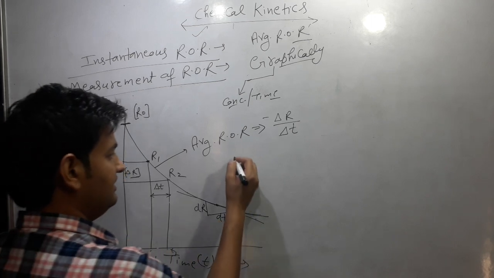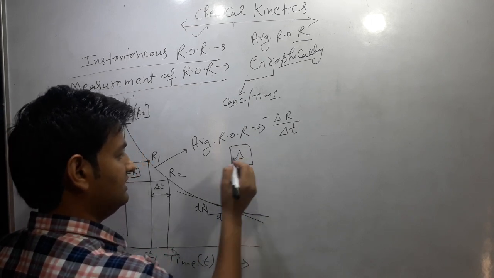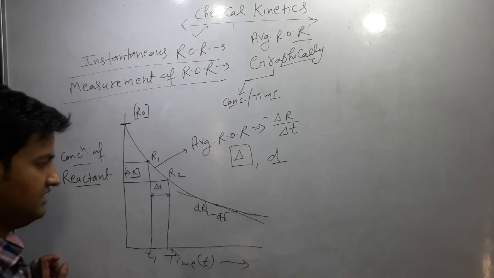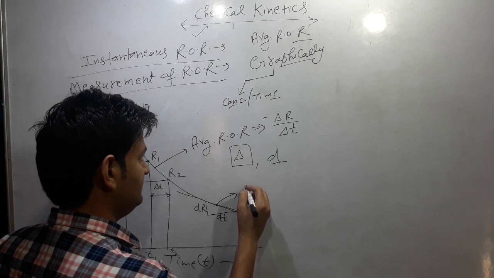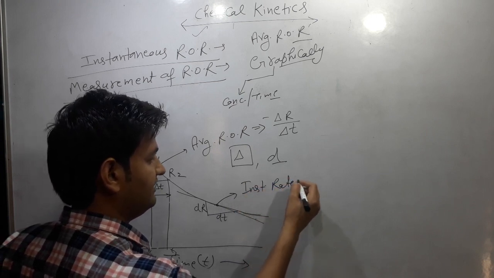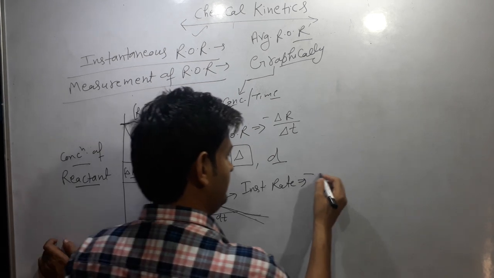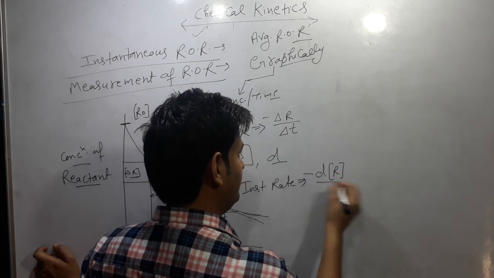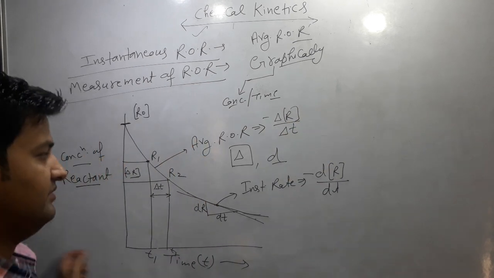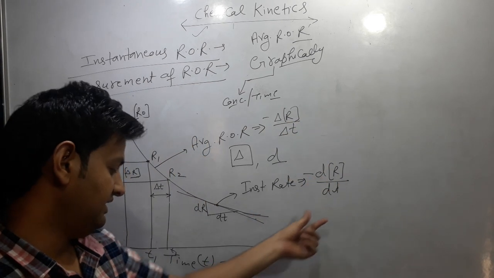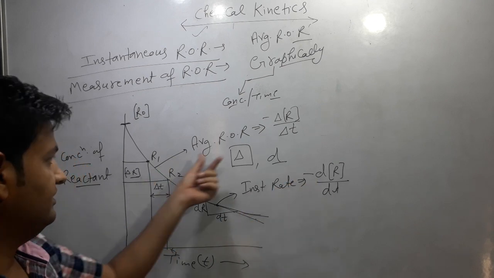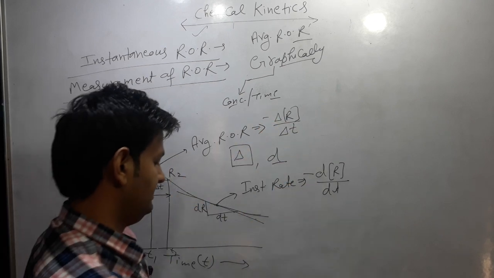The symbol delta is used for a large change and d is used for a small change. So the instantaneous rate can be calculated as minus dR by dt, and the average rate is minus delta R by delta t.